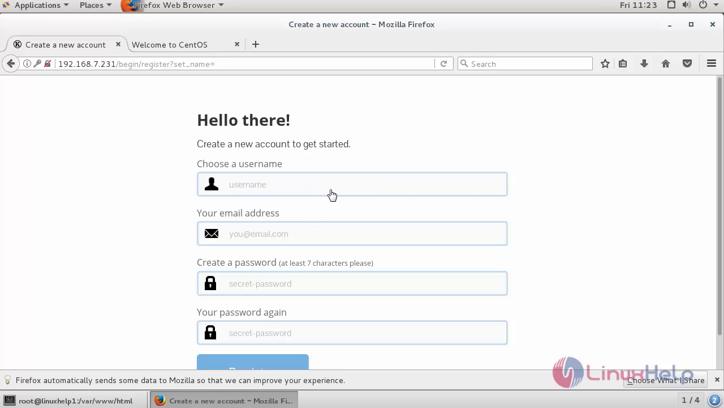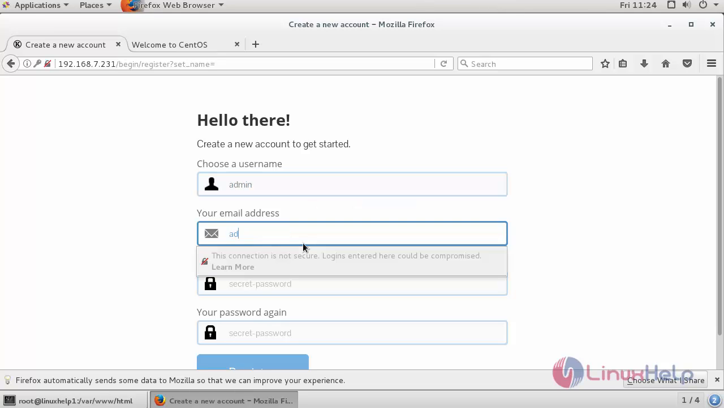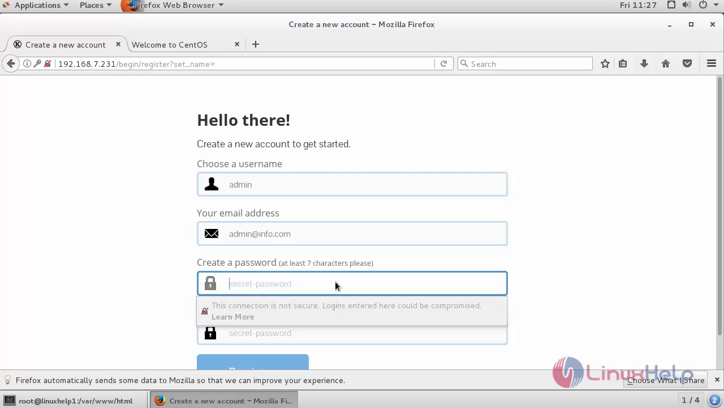Here you can create your new account, that is admin or user account. This user will automatically have the administrator rights. Followed by the password.